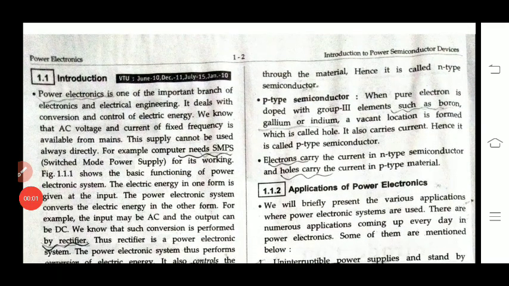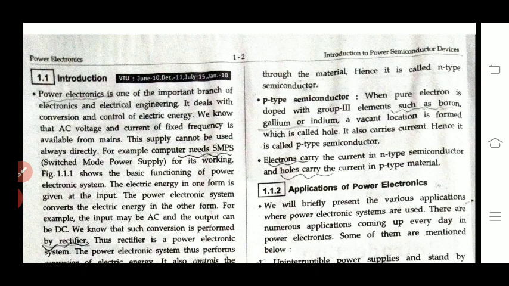In the previous video, we discussed the meaning of power electronics. It is a branch of electrical and electronics engineering which deals with the conversion and control of electrical energy. We have seen an example of control and an example of conversion. Control means, if you consider a fan regulator, if you want to vary the speed of the fan, you can use that fan regulator. That comes under the controlling operation.